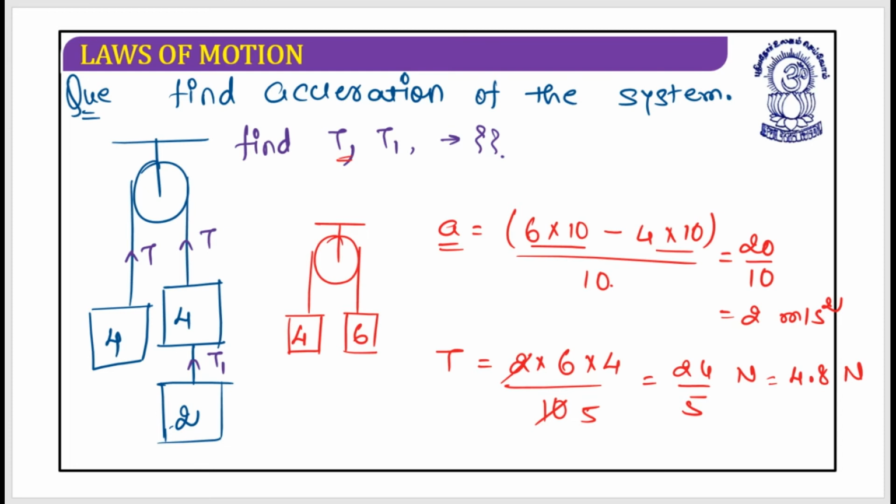I hope this is clear. Now, how should I find out the T1? The question is, how should I get it done? If you understand the situation very carefully, this is a 6 kg block, this is a 4 kg block, and as it is higher in mass, this should be moving down and this should be moving up. So this is moving in the downward direction.